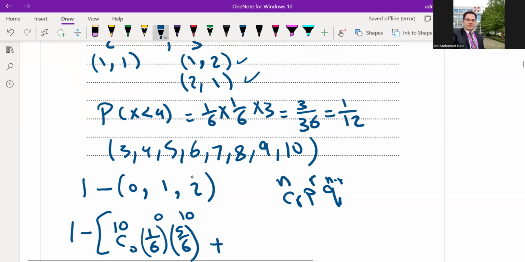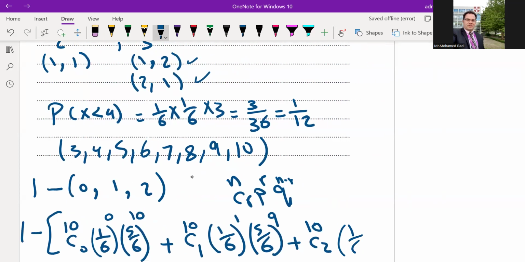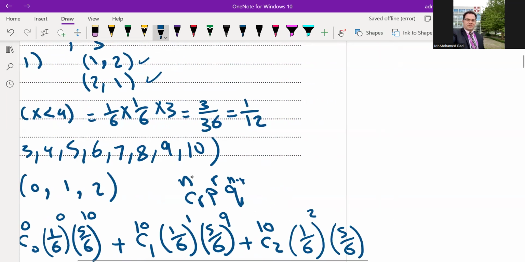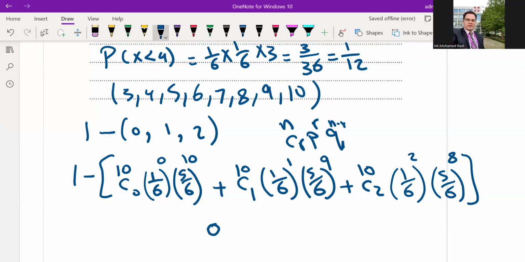Plus the second case, 10C1, 1 out of 6 all to the power of 1, 5 out of 6 all to the power of 9. Plus 10C2, 1 out of 6 all to the power of 2, and 5 out of 6 all to the power of 10 minus 2, which is 8. Calculate your answer, 1 minus that. So the answer will be 0.0445. That's it. This is the final answer.